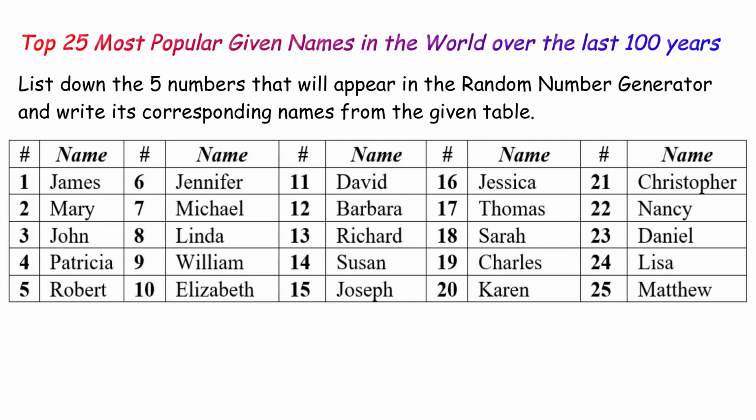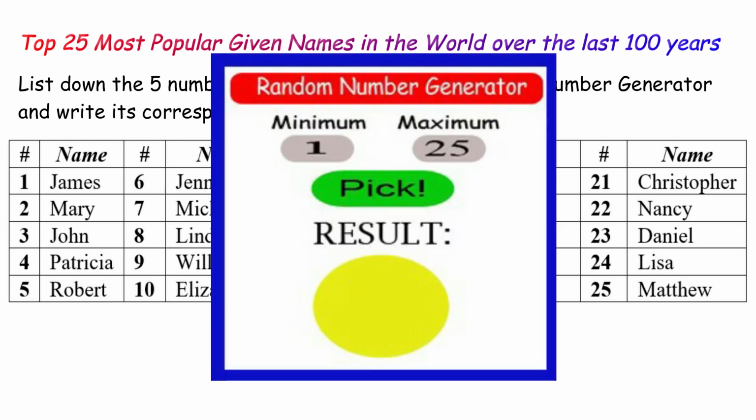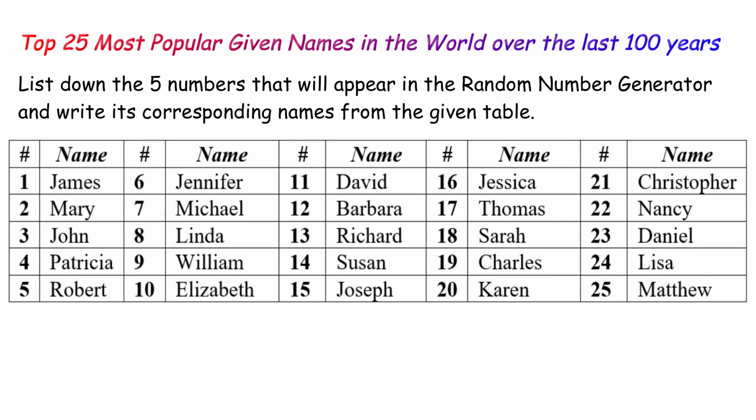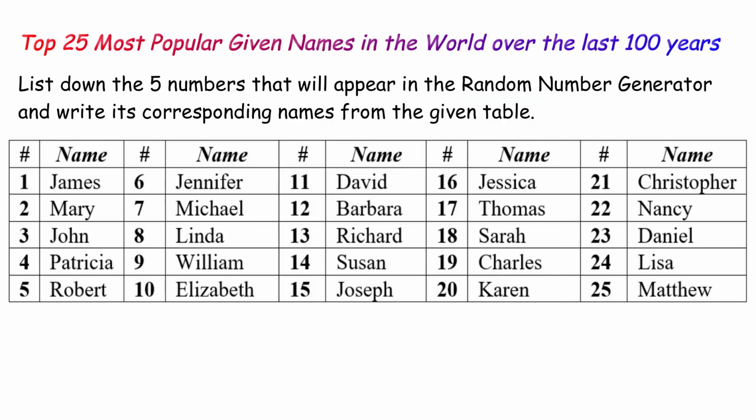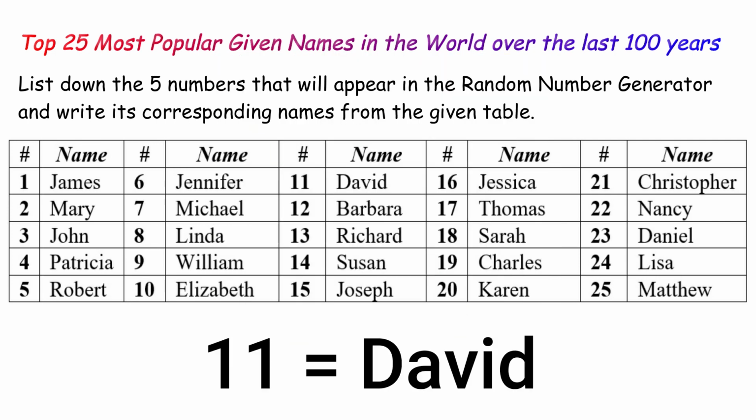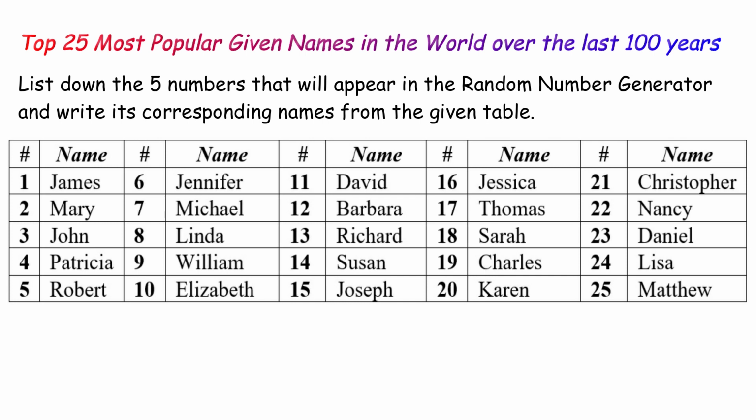So much for that. I want you to prepare your skill notebook again, number it from 1 to 5, and do this activity as fast as you can. Are you ready? Here we go. Here are the top 25 most popular given names in the world over the last 100 years. List down the 5 numbers that will appear in the random number generator, and after which, write its corresponding names from the given table. For example, if one of the numbers that will appear in the random number generator is 11, write David correspondingly to it. So set your focus on the random number generator. Go!